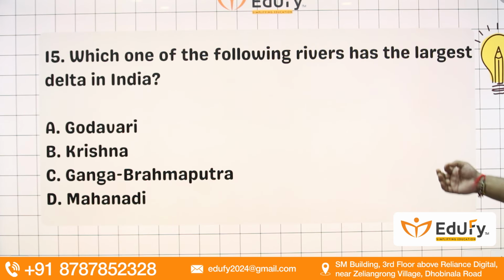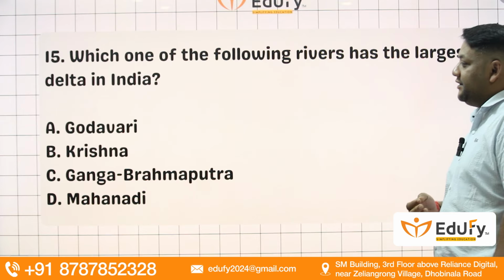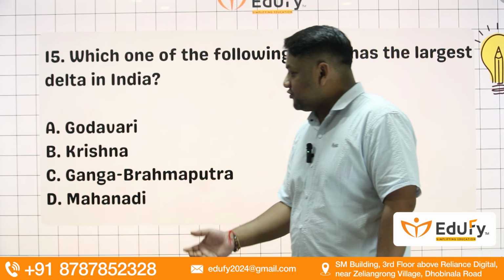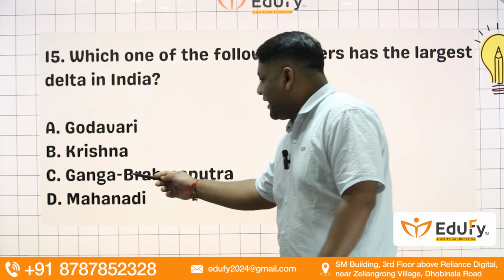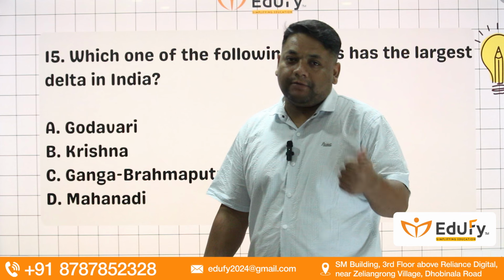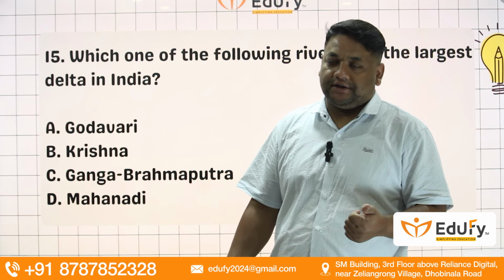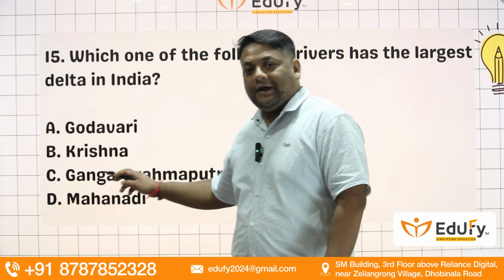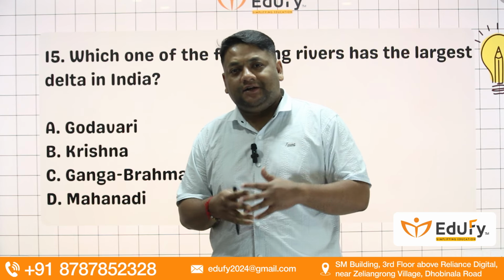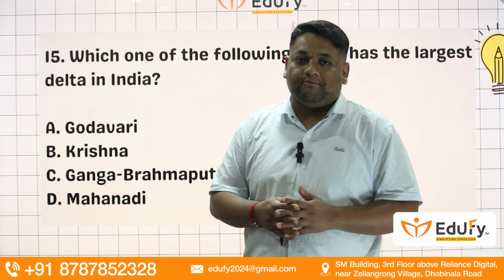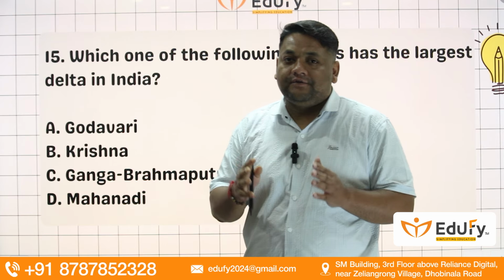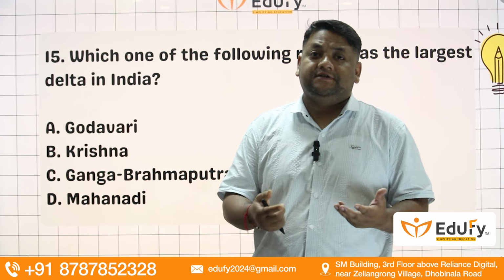Which one of the following rivers has the largest delta in India? Godavari, Krishna, Ganga, Brahmaputra, Mahanadi. So obviously we all know Ganga and Brahmaputra, who are known as Padma and Jamuna in Bangladesh. Ganga as Padma and Brahmaputra as Jamuna in Bangladesh. Both confluence together near Dhaka, the capital of Bangladesh, and form the Meghna River. Now these rivers together form the largest delta in the world.